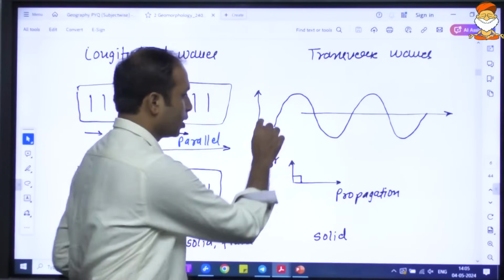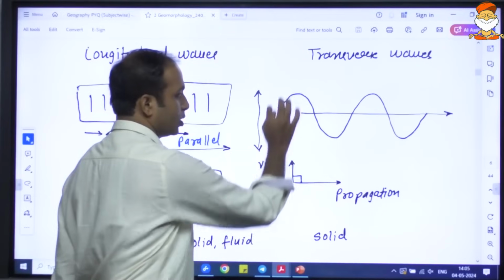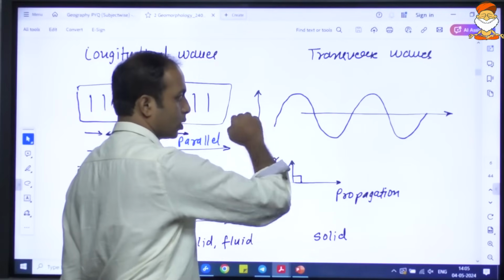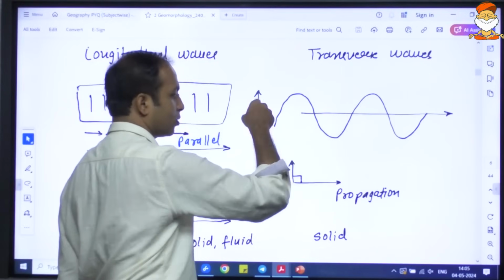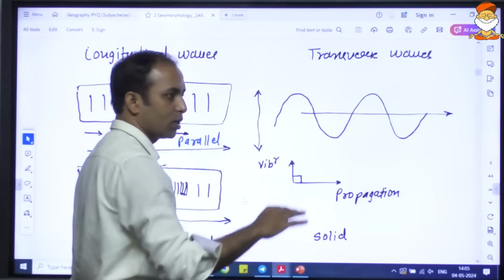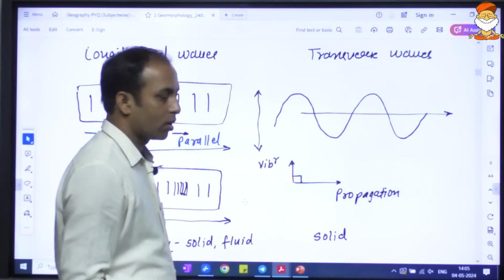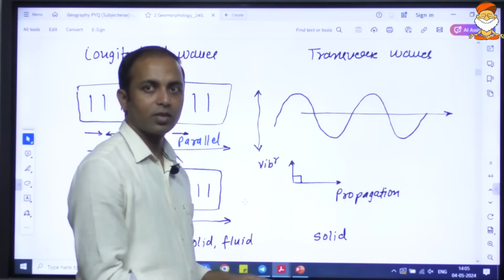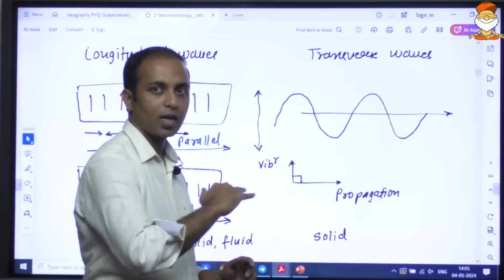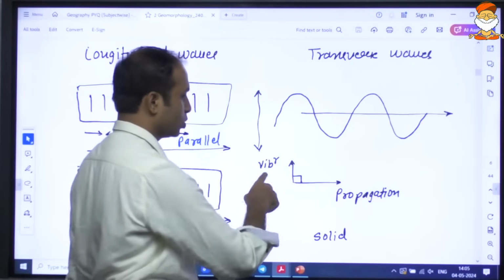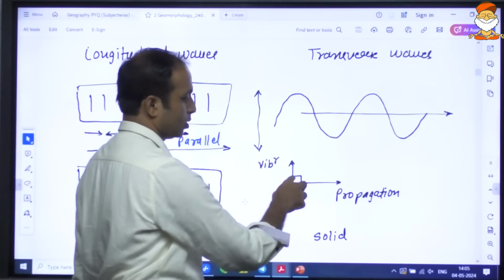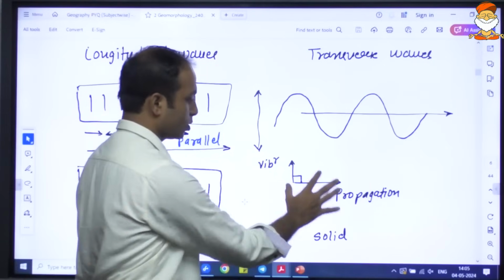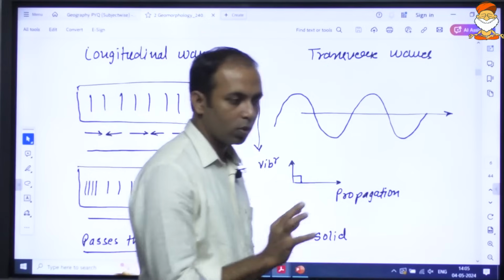In the transverse wave, the vibration is up and down, and the movement of the wave is perpendicular to the vibration. The movement of the wave is in one direction and the vibration is perpendicular. Just like when you wave a cloth or a bed sheet, the vibration is up and down and the movement of the wave is horizontal. This perpendicular type of wave is known as a transverse wave. A transverse wave passes through solid medium only.